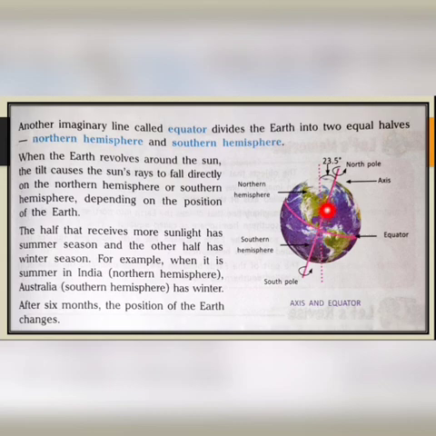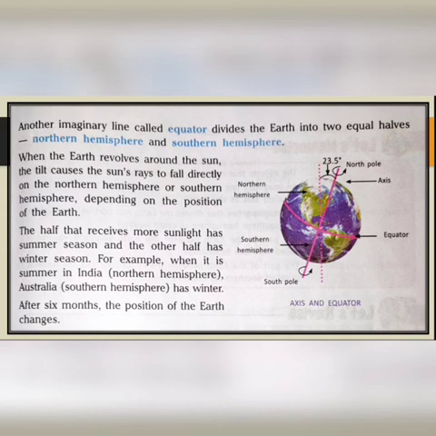Okay. So see, it is the North Pole and it is the South Pole. As this equator divides into hemispheres, the part with the North Pole is called northern hemisphere, and this part is called southern hemisphere.